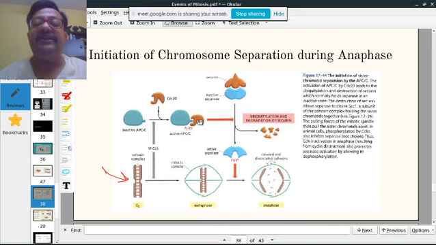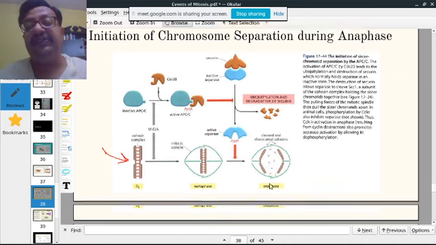So this complex removes the securin, and separase is over there. Separase becomes active and dissolves the cohesins. And if it dissolves the cohesins, the two chromatids which were held together separate. So this is the initiation of chromosome separation during anaphase.